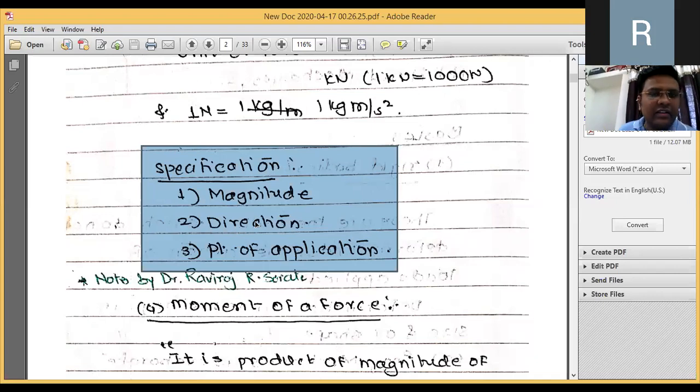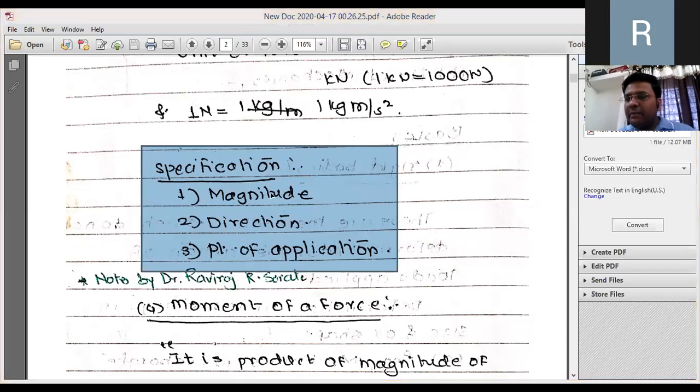Yes. So the dimensions of the force, or how to define a force, it is defined by magnitude, direction, and point of application. Now, when we study in the next part of the lecture the two-dimensional force system, three-dimensional force system, forces in space, CFS, PFS, and GFS, concurrent force system, parallel force system, and generalized force system, this concept will get clear.